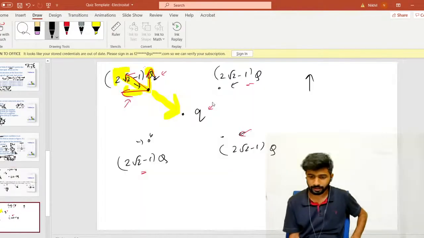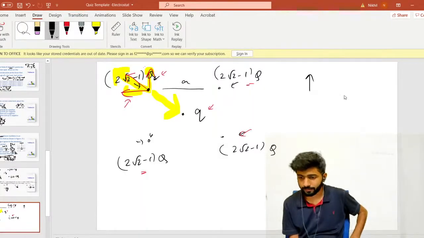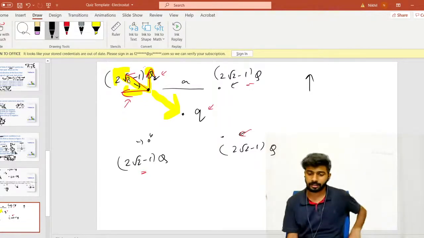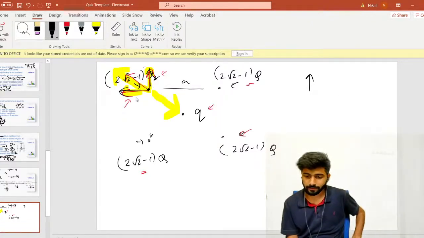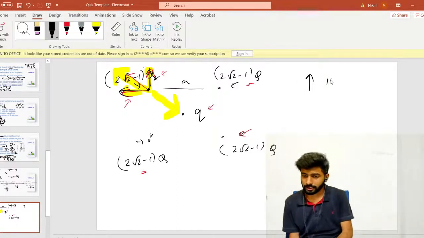Let's say the distance is a here. So the magnitude of this and this is going to be k times (2√2 minus 1)Q whole square divided by a square.